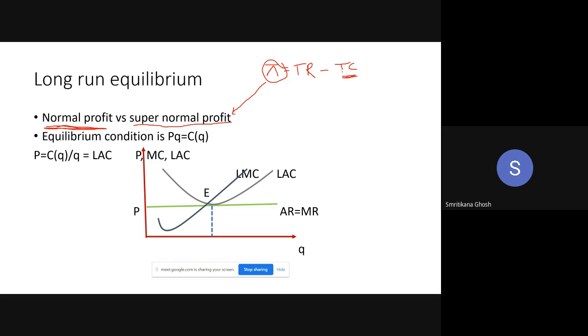And to be specific, that profit is called normal profit. So normal profit you are getting even in the long run, but more than normal profit you cannot get in the long run. If you can get somehow, new firms will enter and take your share. It will be shared among all those new firms, and ultimately it will be zero.